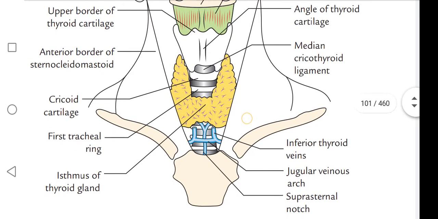After the cricoid cartilage, the first tracheal ring is present, this white one, and next the isthmus of the thyroid gland. Just below this, the inferior thyroid veins are present, and this is the thyroidea ima.